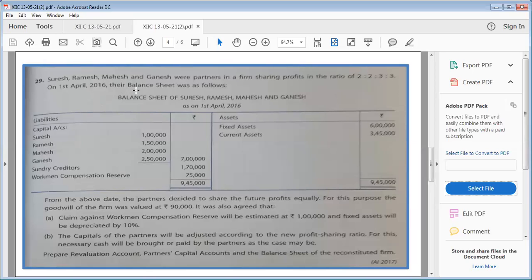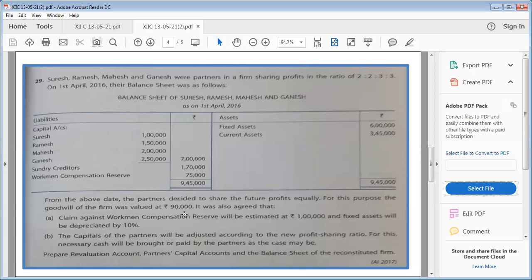On 1st April 2016, their balance sheet is as follows. All right, and WCR is a special item. From the above date, the partners decided to share future profits equally. It means their new ratio is 1:1:1:1. For this purpose, goodwill of the firm was valued at 90,000.